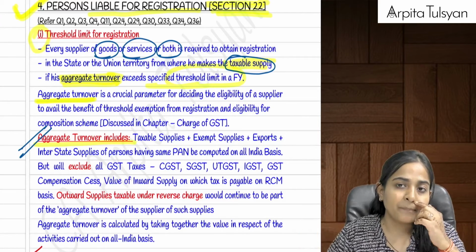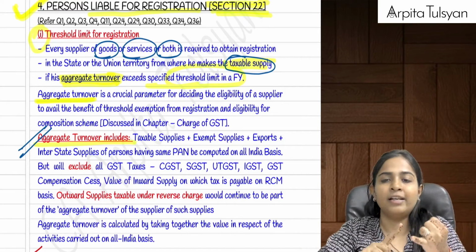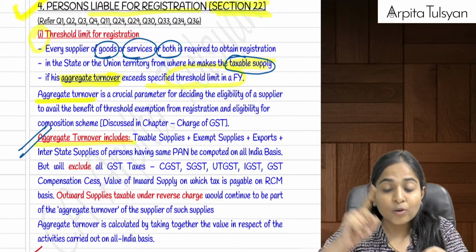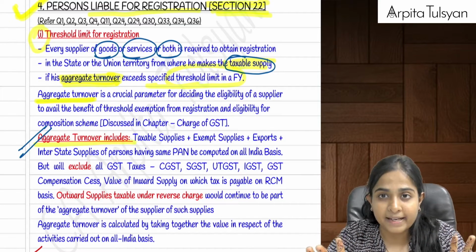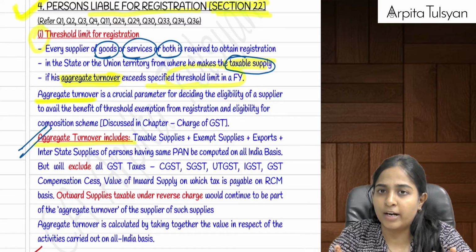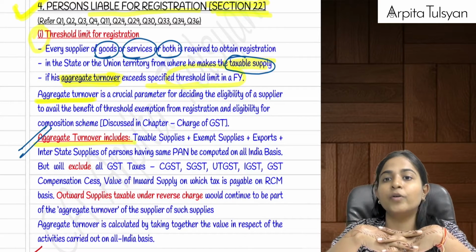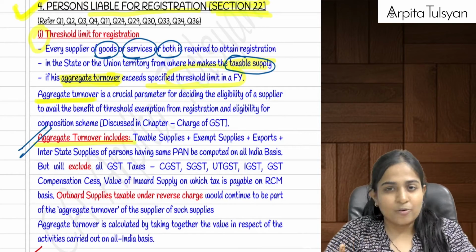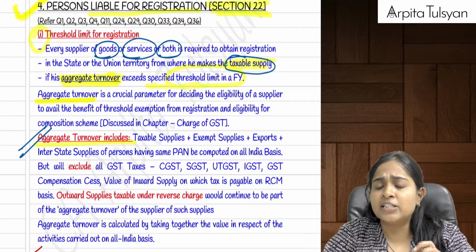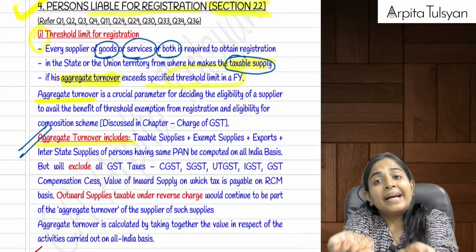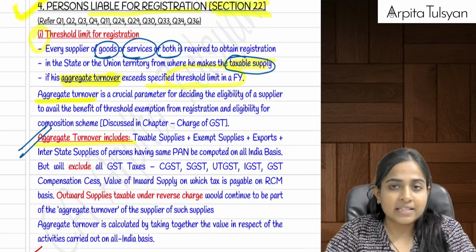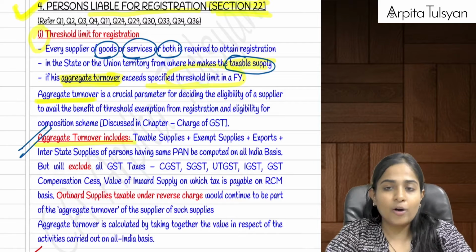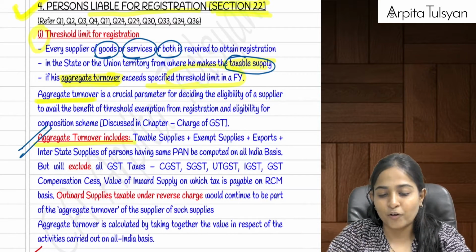Now ma'am, what do you mean by aggregate turnover? Aggregate turnover will include my intrastate supply, export supplies. Then it will also include my exempt supplies, taxable as well as everything will be included for the purpose of calculating the aggregate turnover. But it will not include the GST taxes: CGST, SGST, UTGST, IGST, GST compensation cess will not be included. My inward supplies on which I have paid the taxes, my inward supplies on which the tax is payable under reverse charge mechanism, that will not be included. Because that is my inward supply, that is not my turnover.